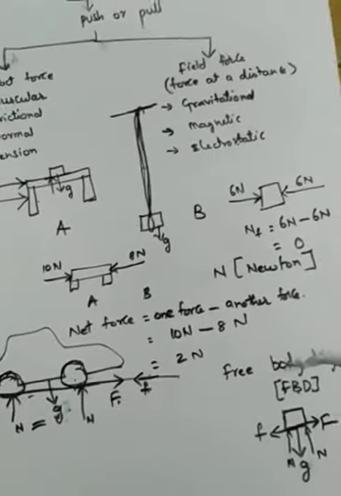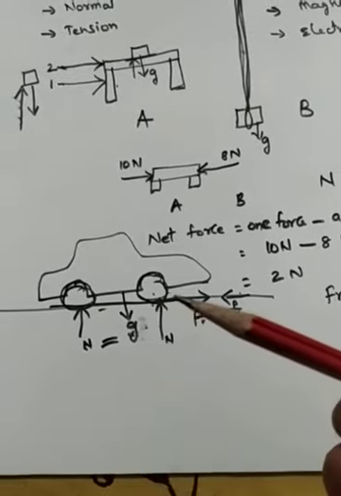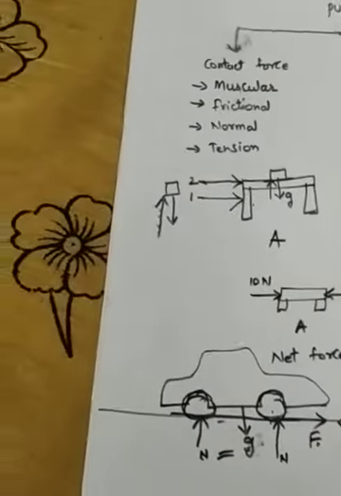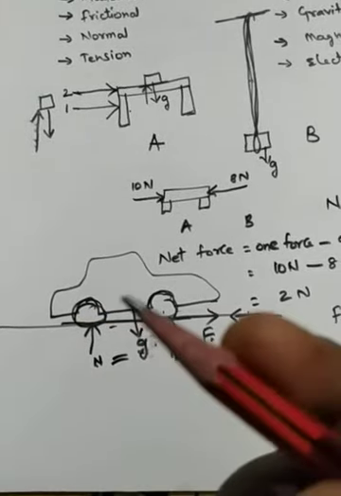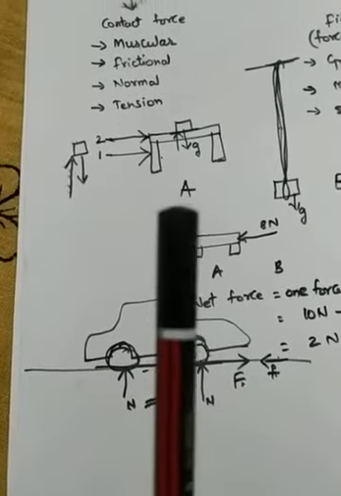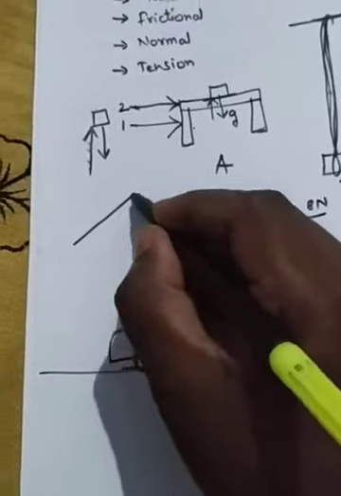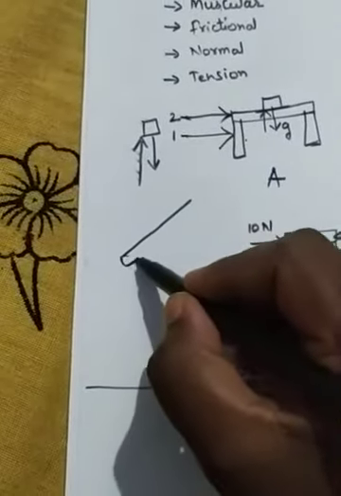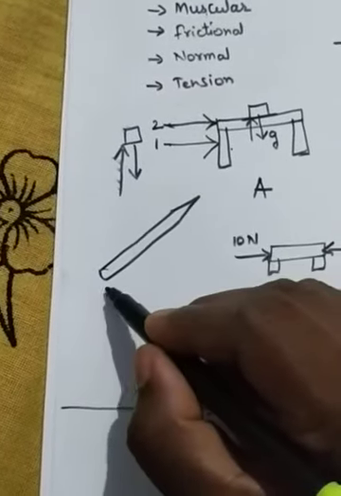Why? Because this sharp side has very less area. This side will have less area, but in this side more area. See, I'll draw the pencil. Like this is the sharp side, this is the blunt side.